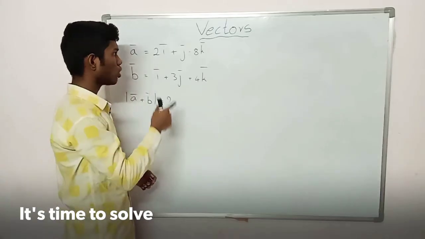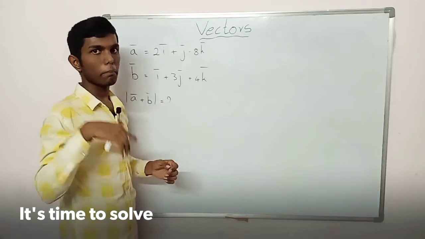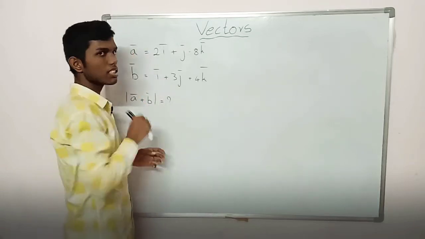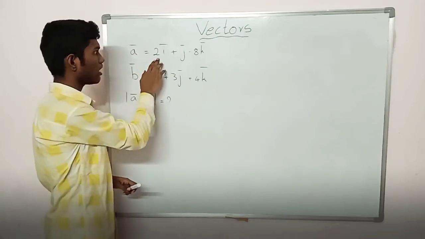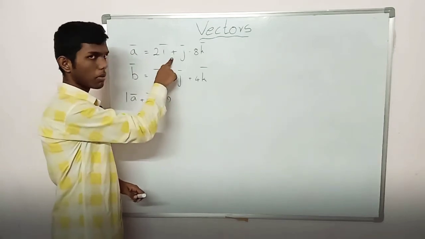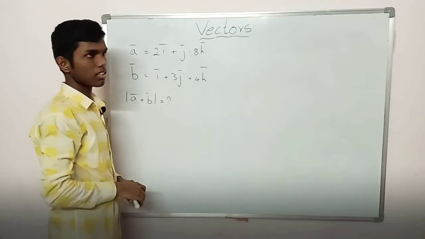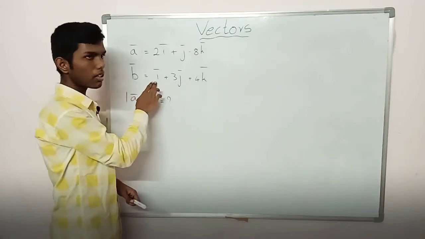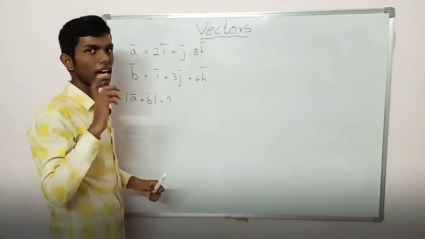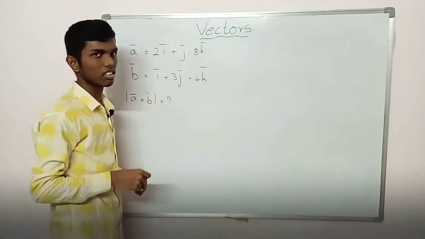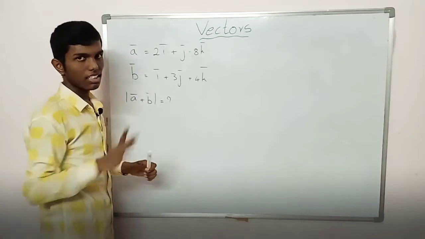Let me explain with an example how to find the magnitude of the sum of two vectors. A bar is equal to 2I bar plus J bar minus 8K bar, and B bar is equal to I bar plus 3J bar plus 4K bar. And we need to find the magnitude of the resultant vector. First, add them up.